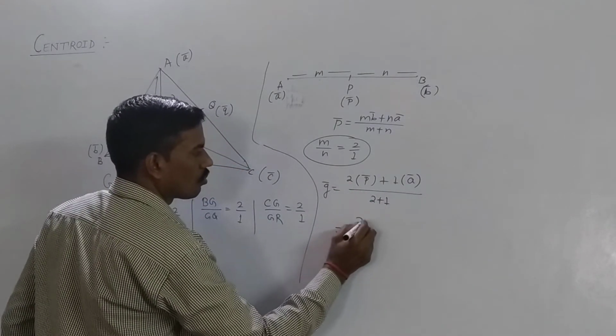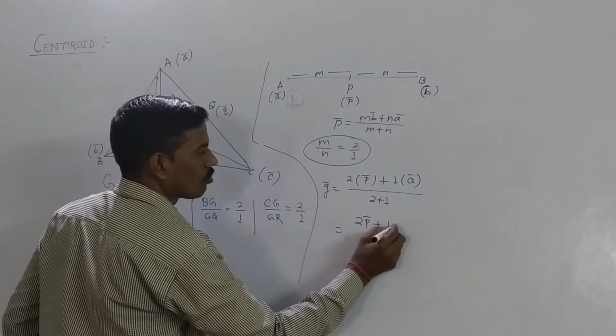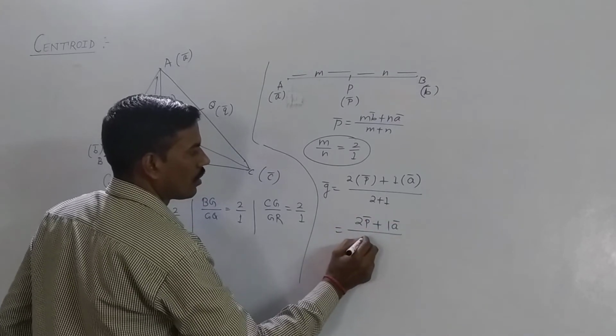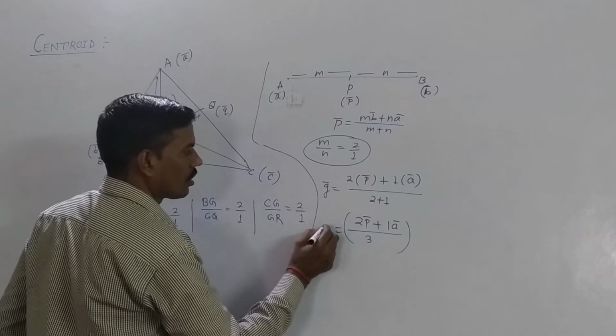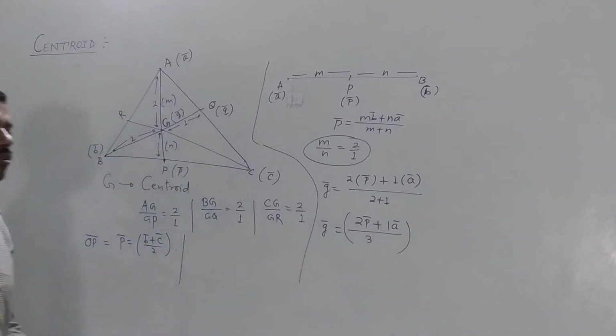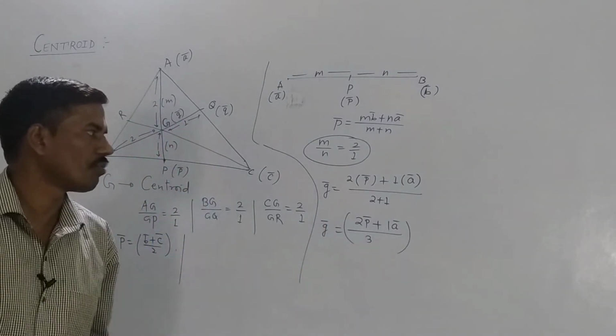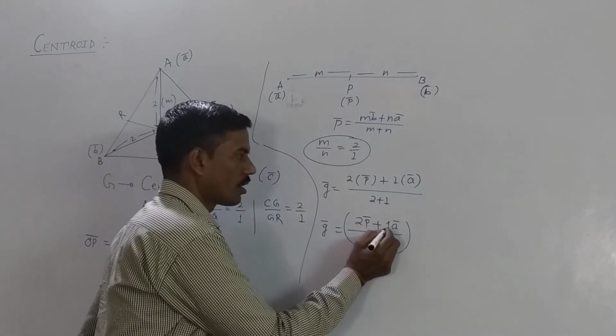This is equal to 2 into vector P plus 1 into vector A upon 2 plus 1, that is 3.